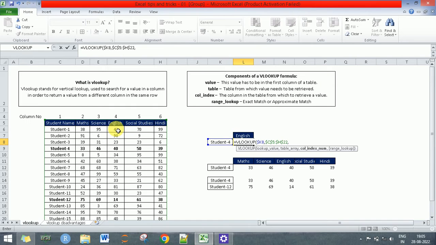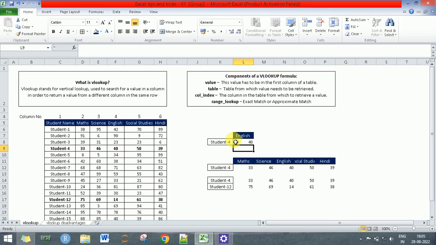So what is the column number for English in this table? This is column 4, right? And then we say that we want an exact match. Does student 4 score 40 in English from the table? Yes, that is correct, right?